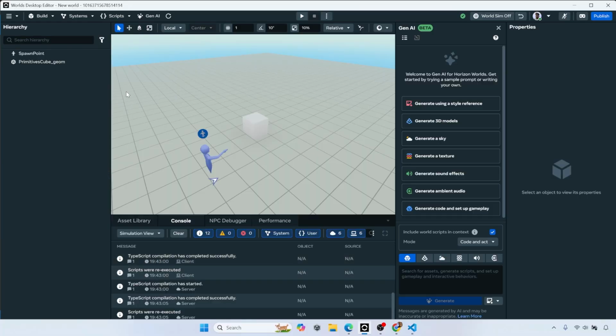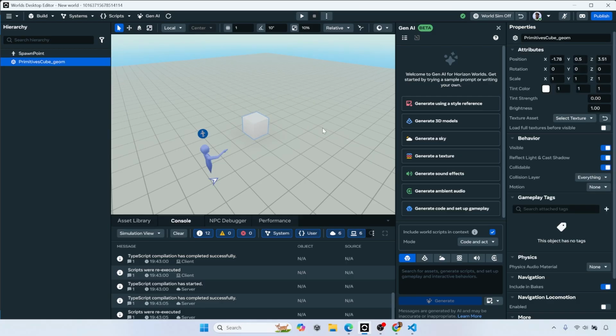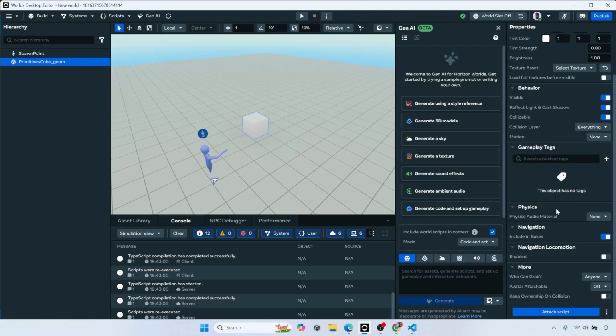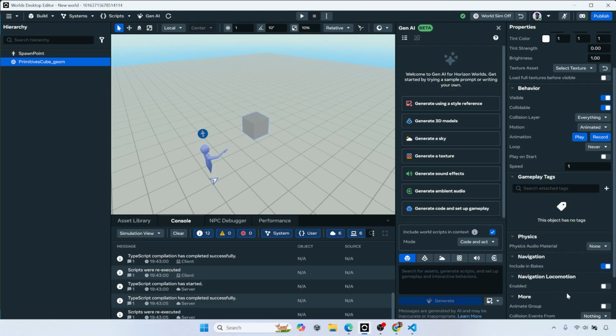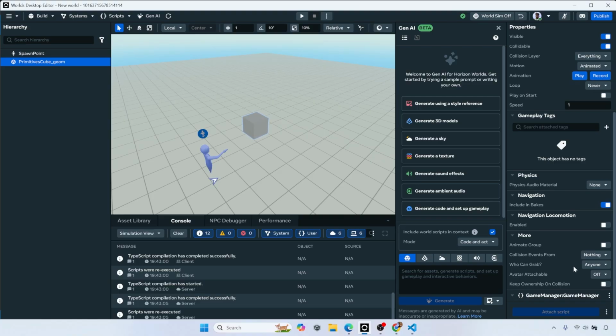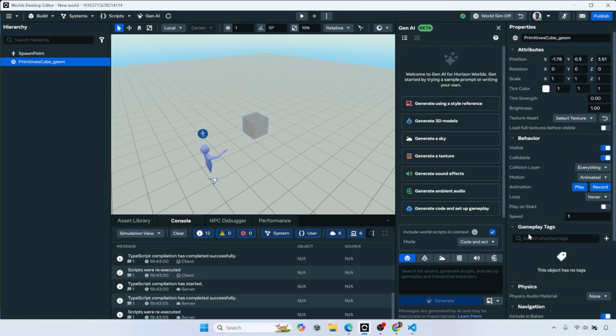Very cool. We can actually go to our cube and go on to this side, which is the property side. So again, very much like Unity. And then attach script, game manager. And now that script has been attached. And these are kind of auto saved, so you don't even have to worry about it.